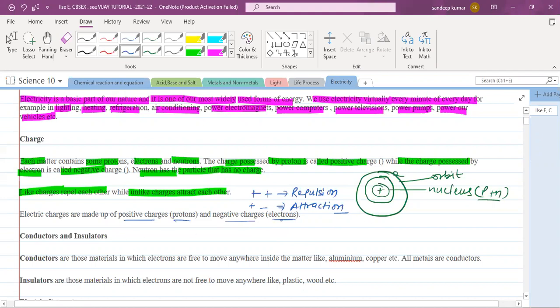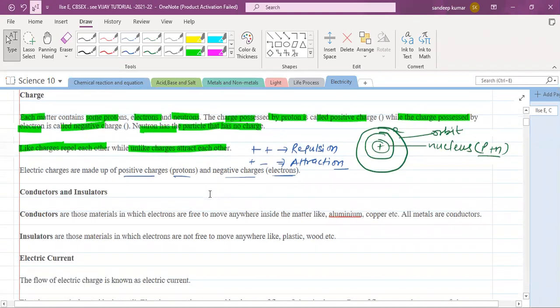On the basis of conductivity, materials are generally classified into two major groups. One is conductor, the other is insulator. What do you mean by conductors? Conductors are those materials in which the electrons are free to move anywhere inside the matter, like aluminum, copper. All metals are actually conductors. Insulators are those materials in which electrons are not free to move, so they do not conduct electricity.